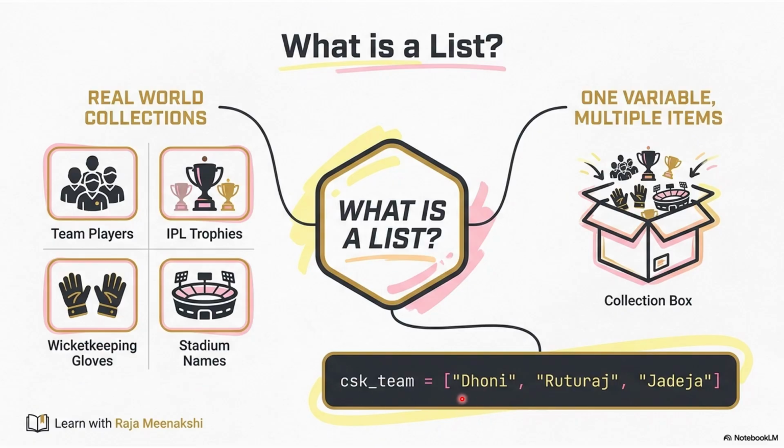So here, if you see, list index always starts from 0. So Dhoni is at the 0th position, Rutraj at the 1st position, Jadeja at the 2nd position. One variable, multiple items. Imagine inside this box we are putting all these things. That collection is nothing but the list.